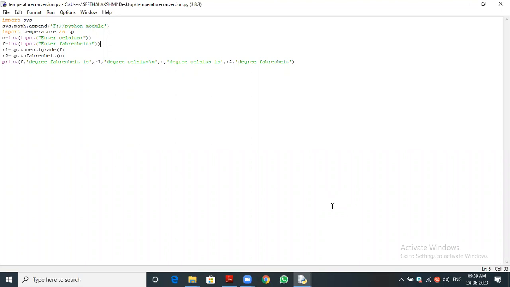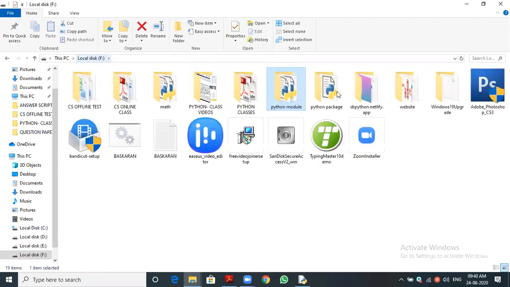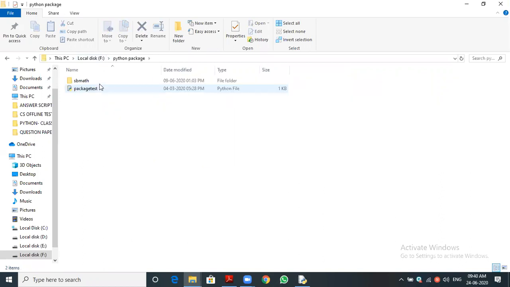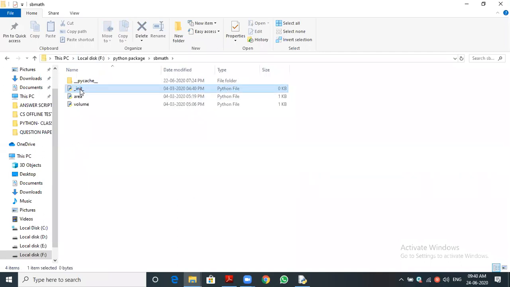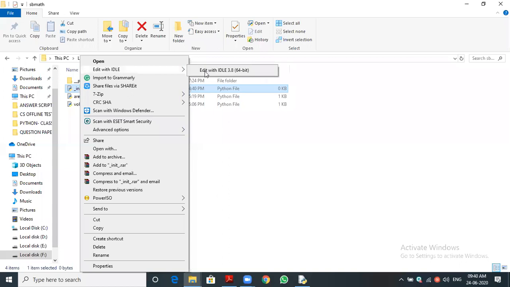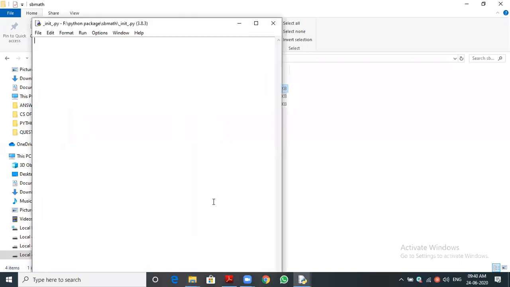Yes, sir. Do you have any doubt in this? No, sir. Okay, how to create an init file? What does the init file contain? I'm just opening the init file. You can see, sir, it is nothing. I didn't write anything inside the init file. You can see it is an empty file.